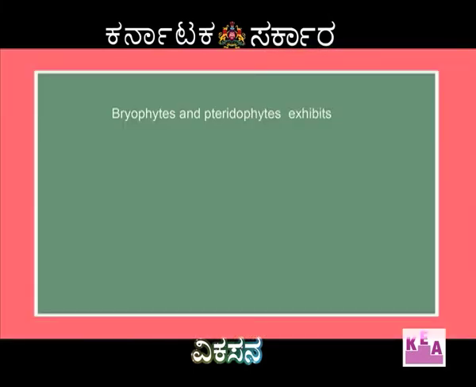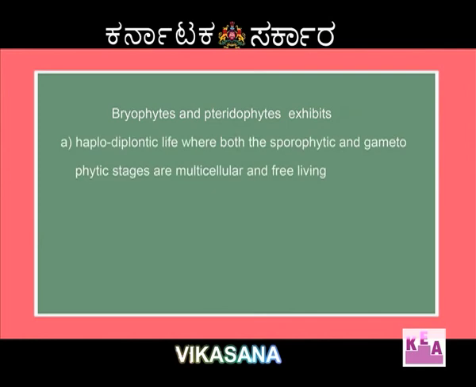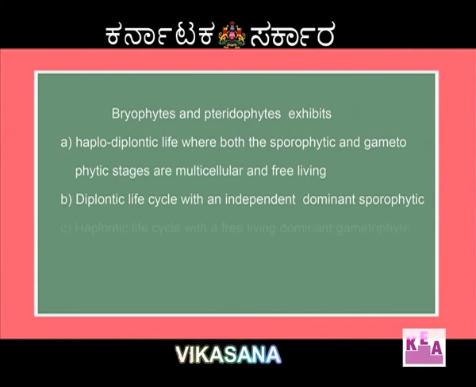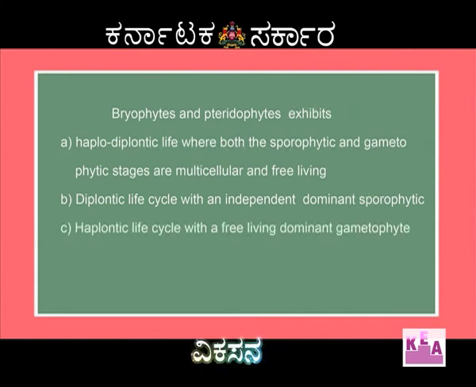The next question, students. Bryophytes and pteridophytes exhibit, the options are as follows. A. Haplodiplontic life where both the sporophytic and gametophytic stages are multicellular and free living. B. Diplontic life cycle with an independent dominant sporophyte. C. Haplontic life cycle with a free living dominant gametophyte.